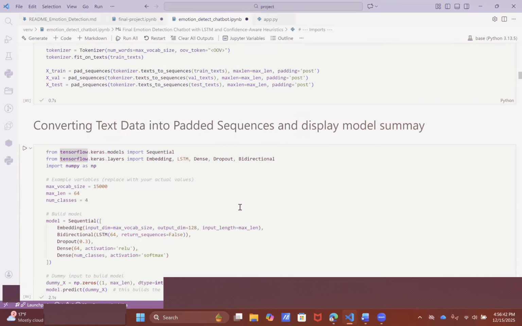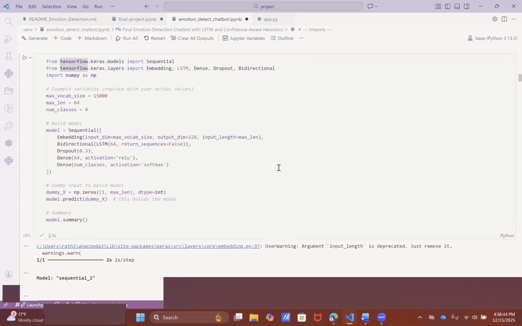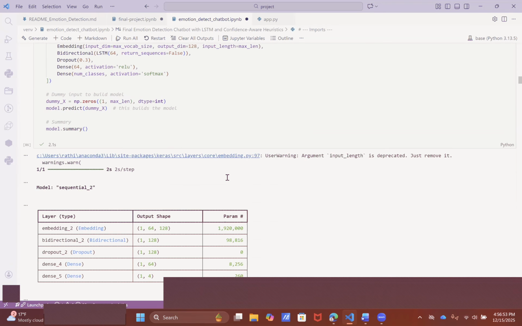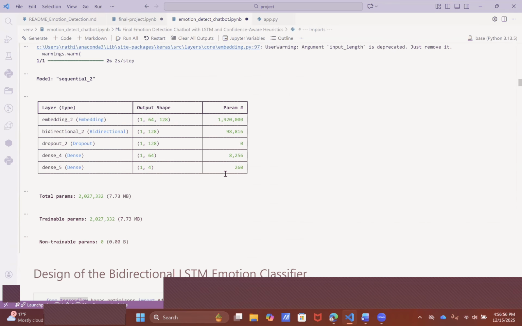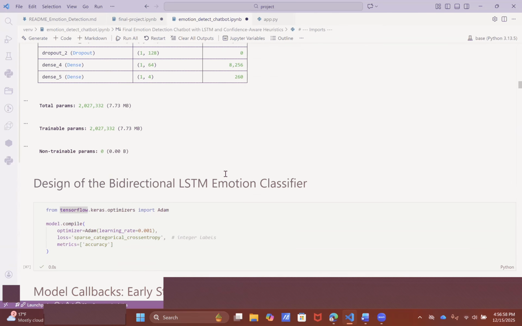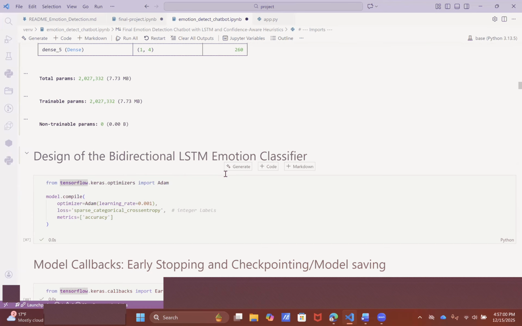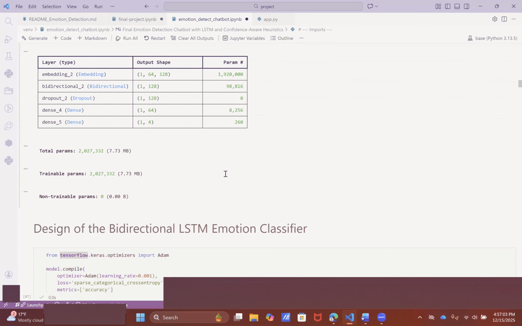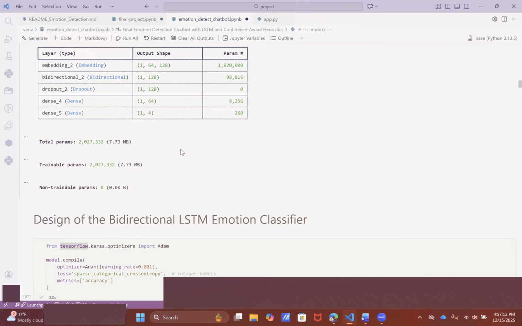Finally, we pad or truncate every sequence to a fixed length of 64 tokens so the neural network gets consistent input size. So after this step, every text becomes a fixed-length numeric vector the model can learn from. As you can see in this output, 64 tokens, and all the outputs are shown in this table. Next is model creation plus training.